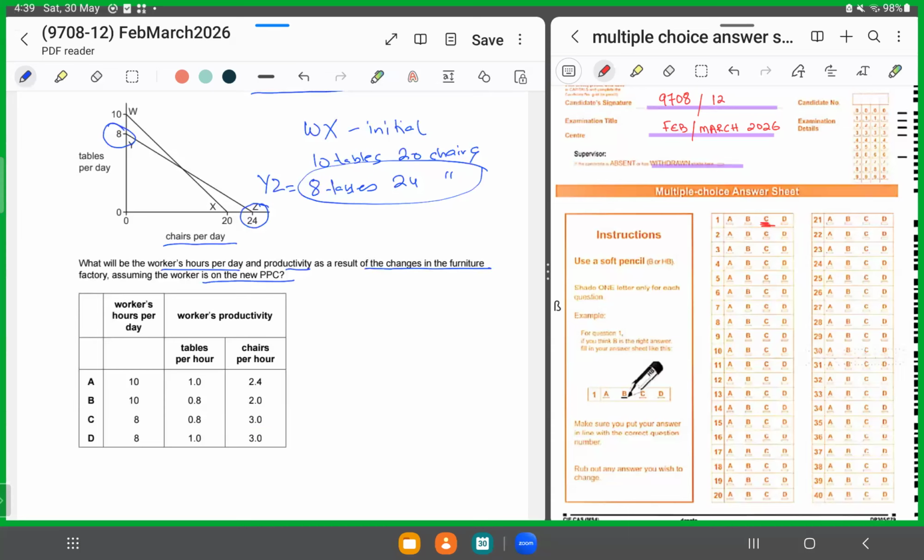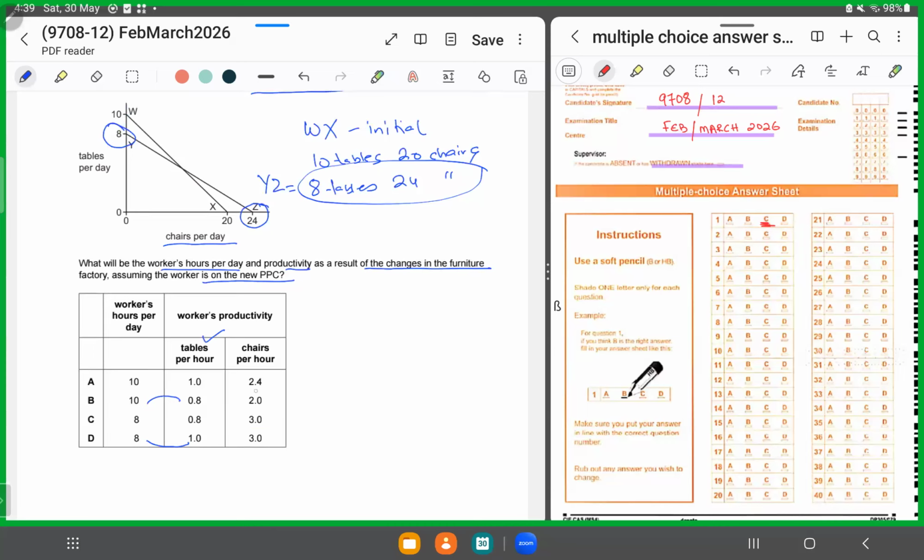Now, if he's making 8 tables, if you look at the first column, you can have 8 if either he's working for 10 hours and you multiply 10 into 0.8, or you multiply 8 into 1. These are the only two possible ways he could be making 8 tables per day if he is on the PPC YZ. But what about chairs? He was making 24 chairs, right?